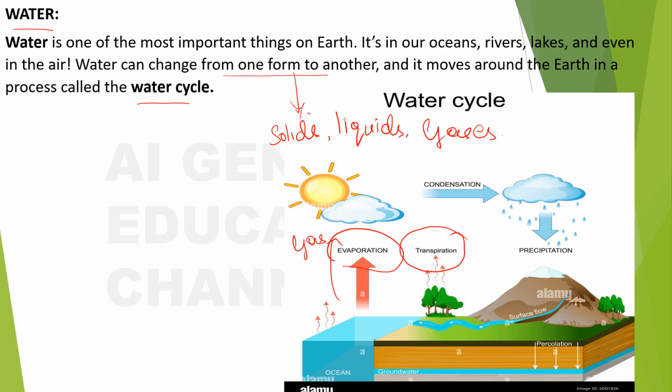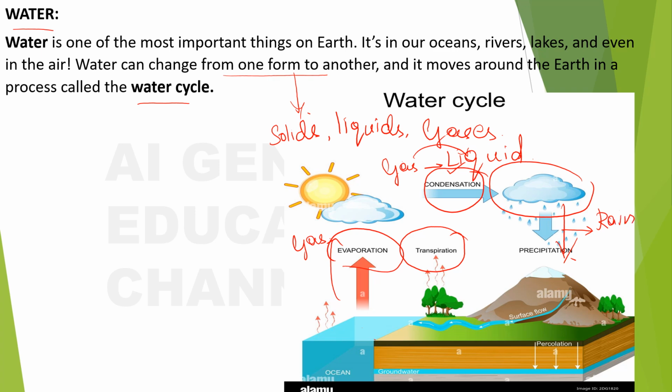Precipitation means rain. Condensation means the water vapor changing into, do you remember what is meant by condensation? Gas changing into liquid, right? The same thing happens here. So gas turning into liquid is called as condensation. It means the water vapor will again become droplets of water, and when it gets too heavy for the clouds to bear, that will fall down, and it's called as rain or precipitation. Okay, this is a gist about this cycle, water cycle.